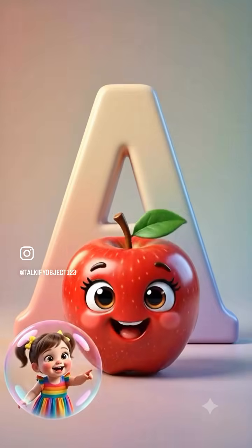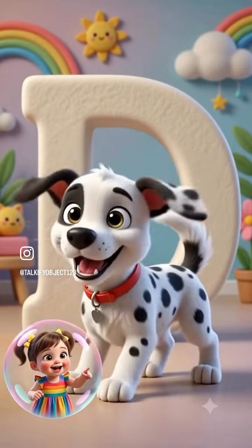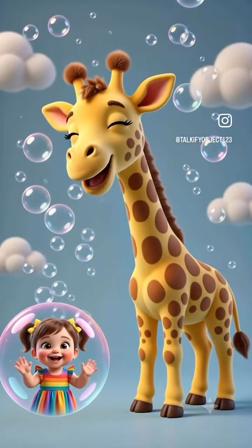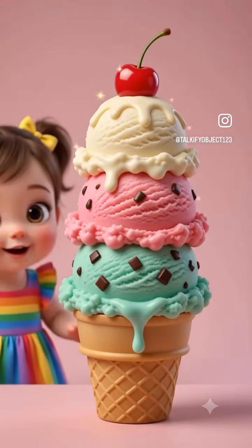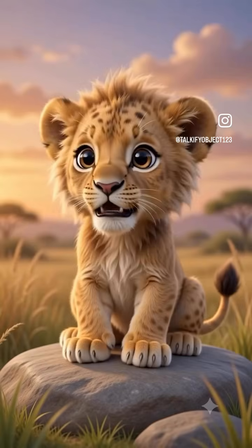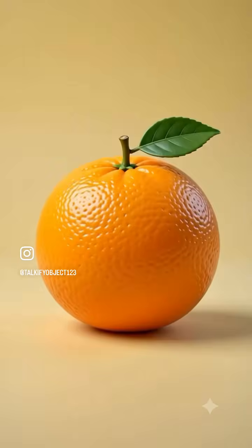A is for apple, B is for ball, C is for cat, D is for dog, E is for elephant, F is for fish, G is for giraffe, H is for hat, I is for ice cream, J is for jellyfish, K is for kite, L is for lion, M is for moon, N is for nest, O is for